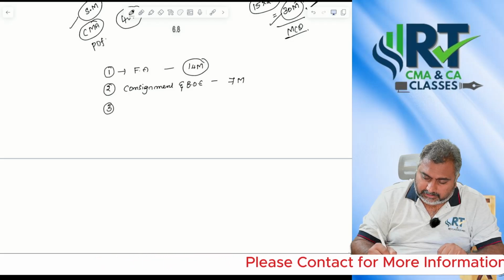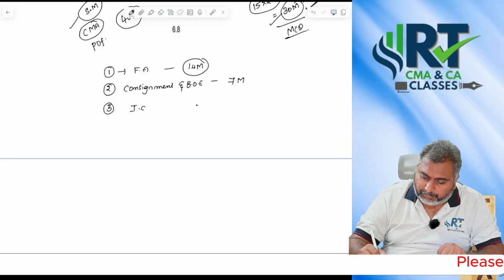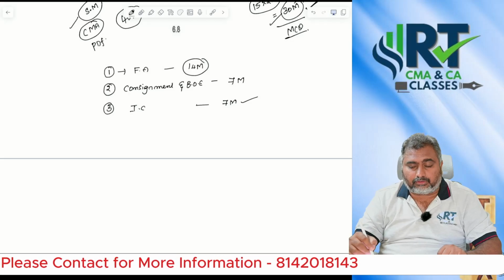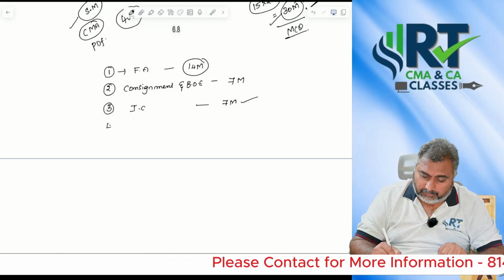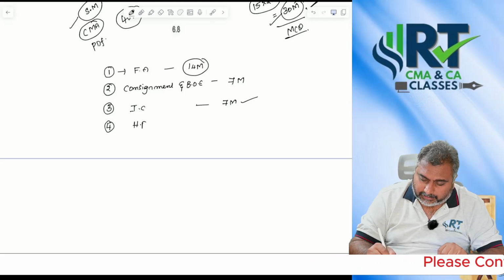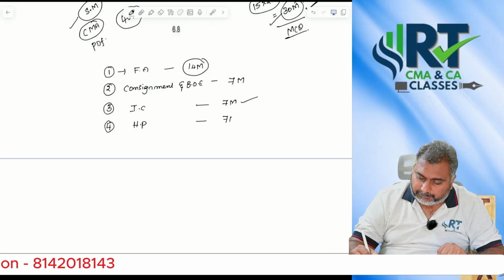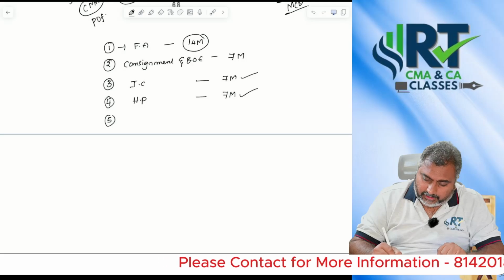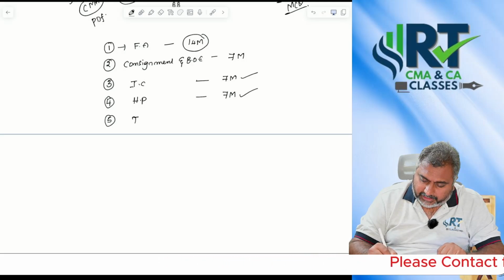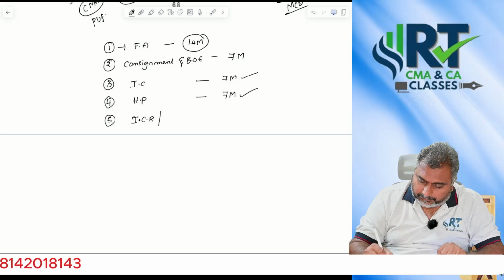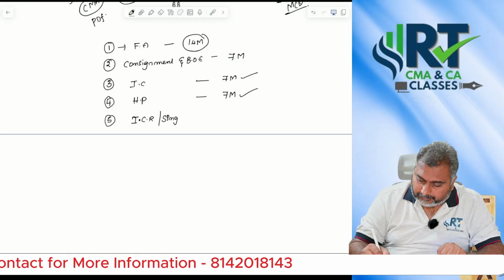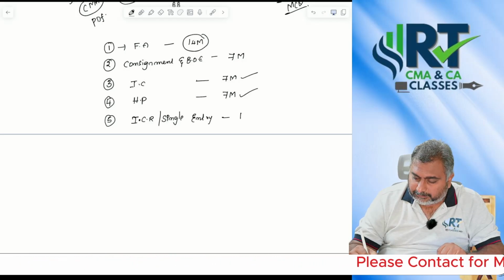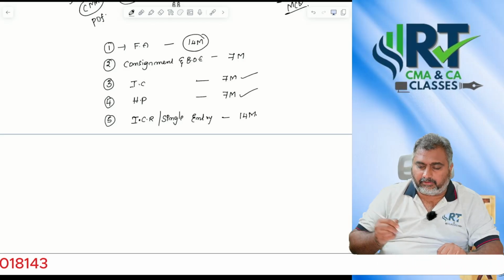In the third part, sir, insurance claims, give priority to that because almost every attempt they are touching one question from insurance claims. And the fourth part, sir, go with hire purchases. Damn sure you will expect one question from hire purchases. Next, sir, fifth priority, go with incomplete records or single entry. You can expect 14 marks from this particular range.